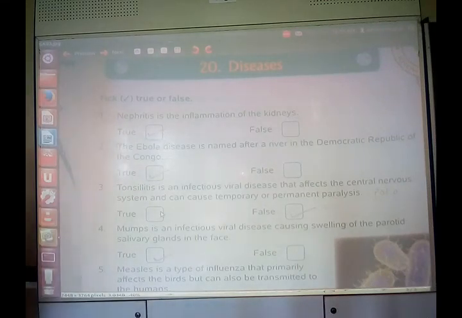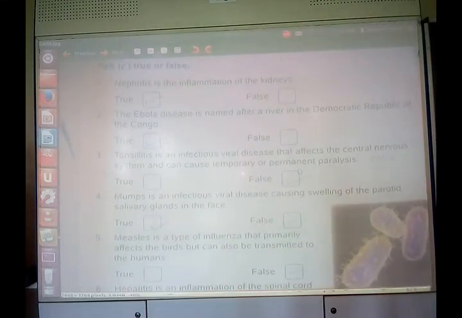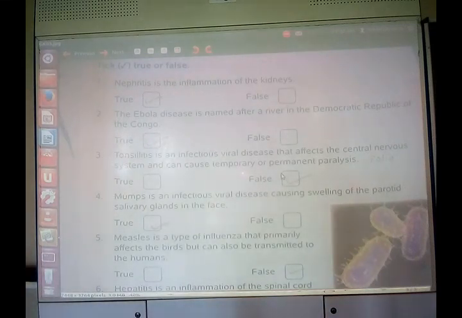Another question is, the Ebola disease is named after a river in the Democratic Republic of Congo. So Ebola disease is named after a river in Democratic Republic of the Congo. Yes, it is true. Correct only. Ebola disease gets its name from the river of Democratic Republic of Congo.